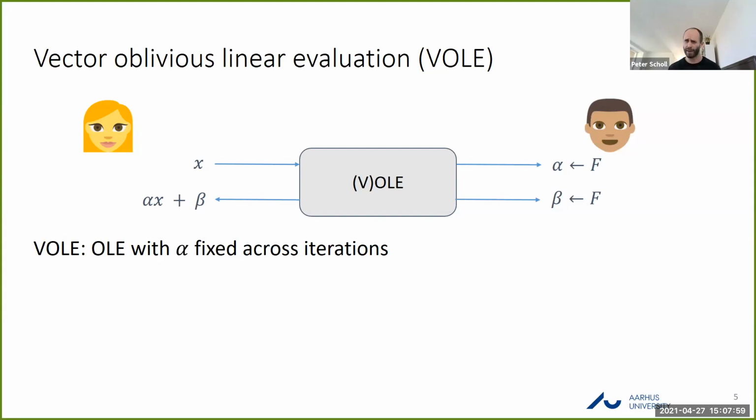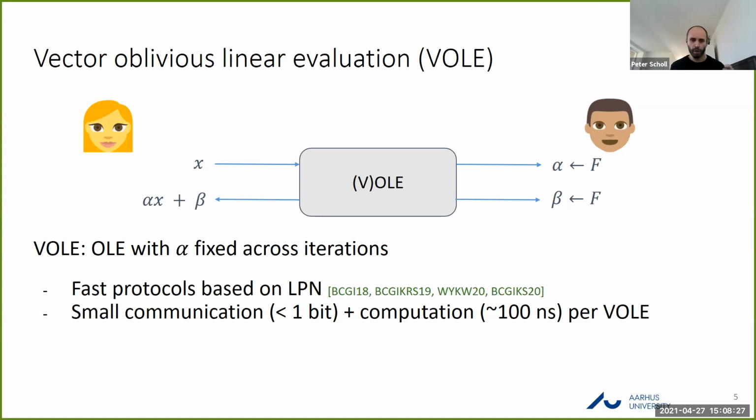So in a Vector-OLE, in contrast to a standard OLE, we're particularly interested in the case where we have many iterations or queries to this functionality, where the restriction is that this alpha value is going to be the same across every iteration. So think of it as the prover inputting x and receiving back this linear function, alpha x plus beta, where beta is random, but alpha is fixed.